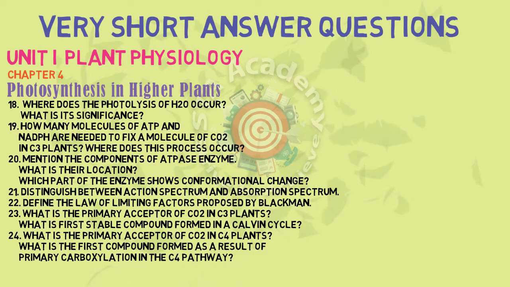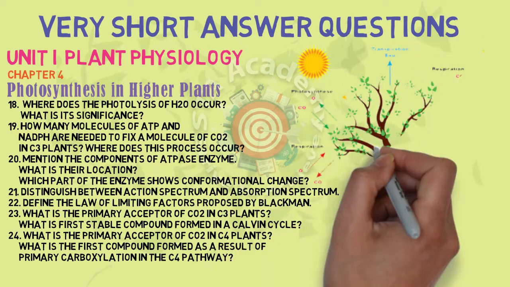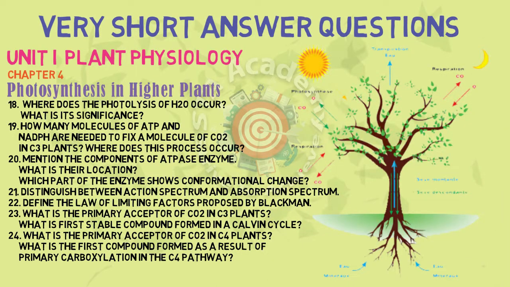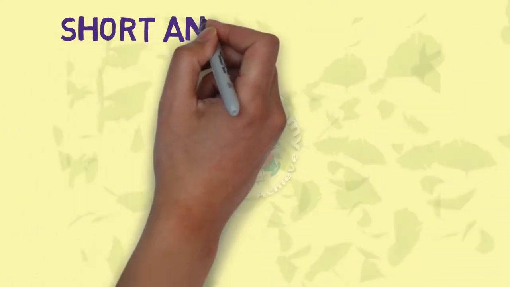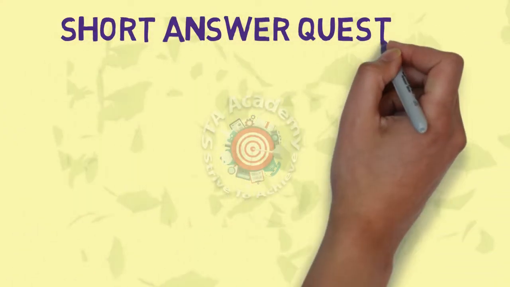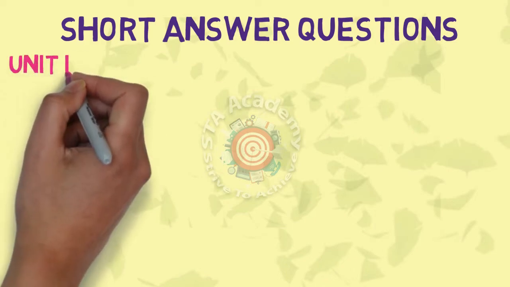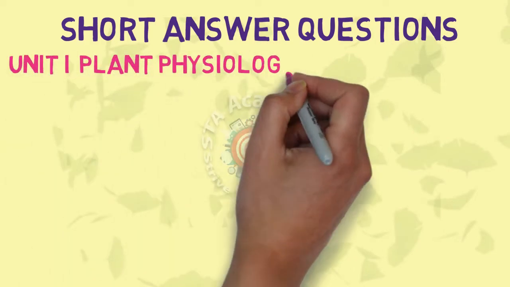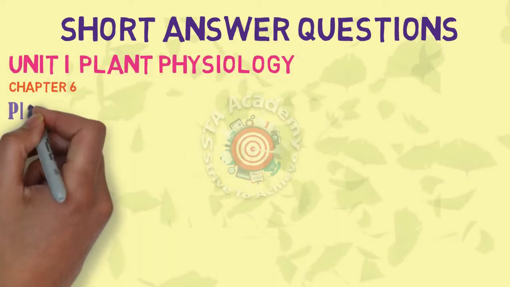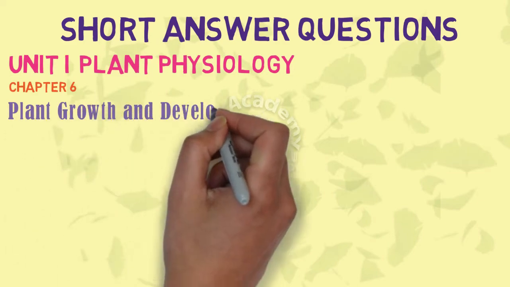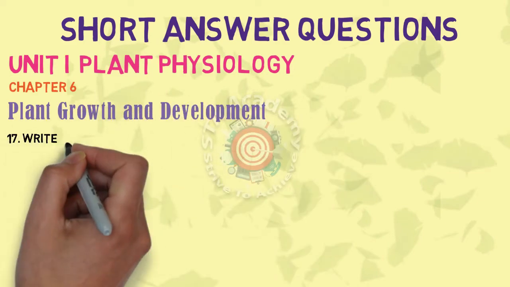At the same time, I have also mentioned some SAQs of this same chapter. Practice these to get maximum marks in your board exam. Let us see the next chapter from the same unit 1, plant physiology, 6th chapter, plant growth and development. I have given some SAQs from this chapter. Write a note on agricultural and horticultural applications of auxins.